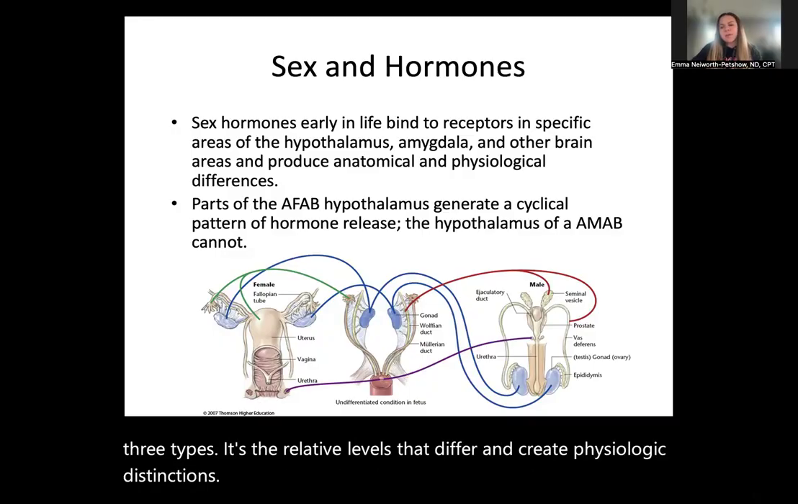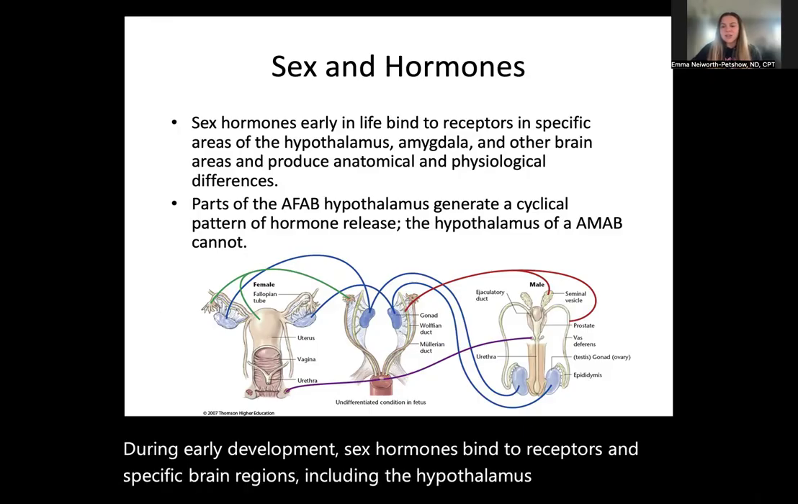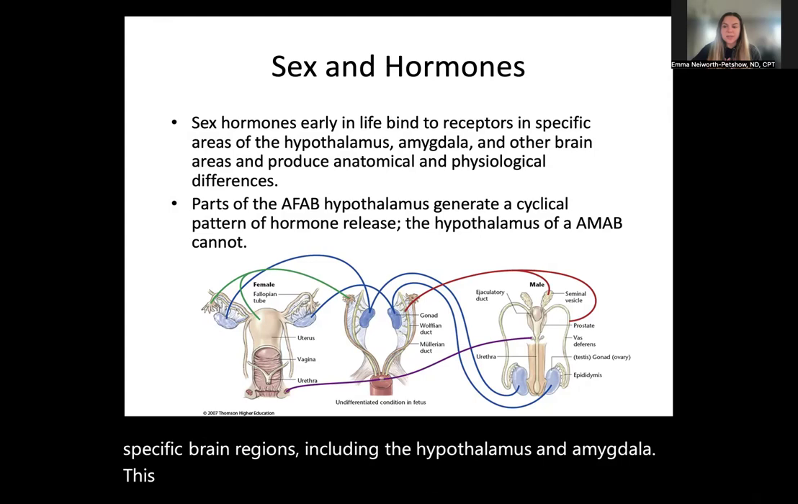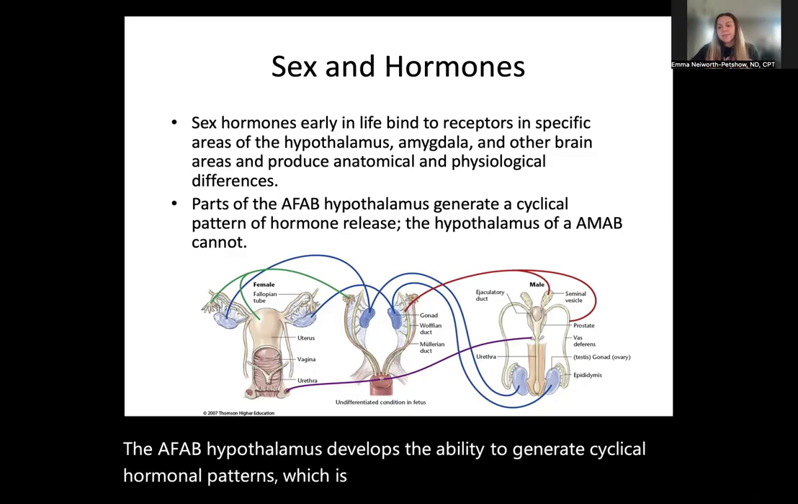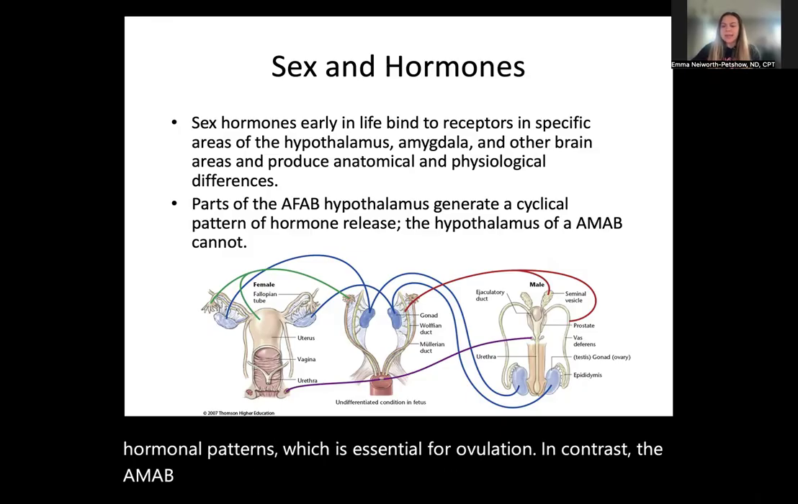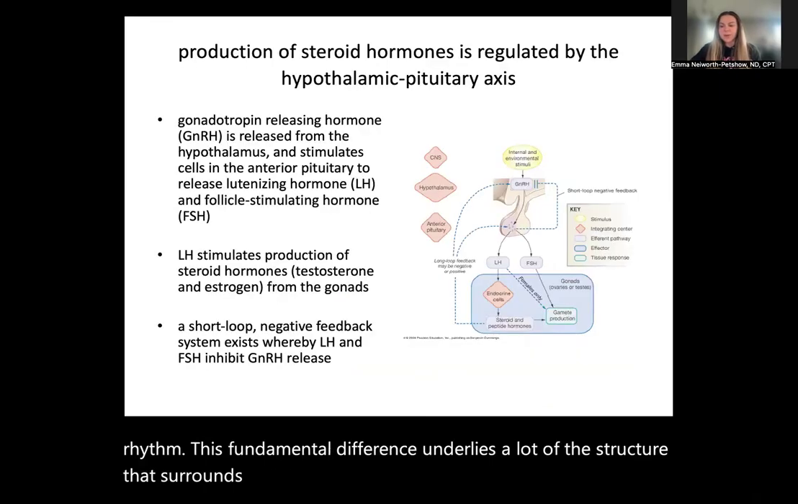During early development, sex hormones bind to receptors in specific brain regions, including the hypothalamus and amygdala. This shapes neural differentiation. The AFAB hypothalamus develops the ability to generate cyclical hormonal patterns, which is essential for ovulation. In contrast, the AMAB hypothalamus becomes tonic, meaning it lacks the cyclical rhythm. This fundamental difference underlies a lot of the structure that surrounds the menstrual cycle.